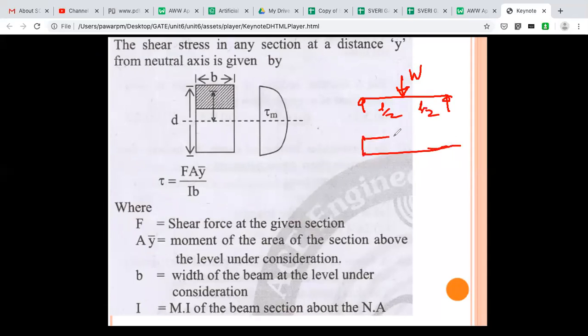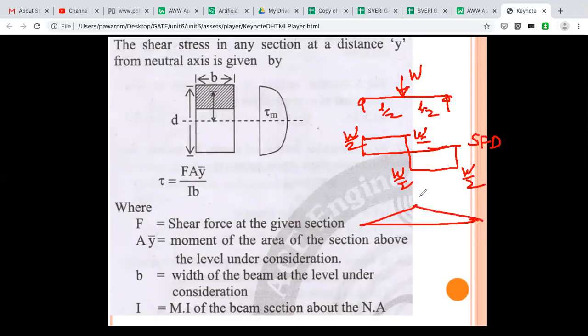One is the SFD, shear force diagram, and in this case it is W by 2 and W by 2, and the bending moment diagram, which will be WL by 4, the BMD. So the maximum shear force in this SFD is nothing but F. In the design of a beam, when we have to take care of shear stresses, you have to take this maximum shear force generated in the beam.